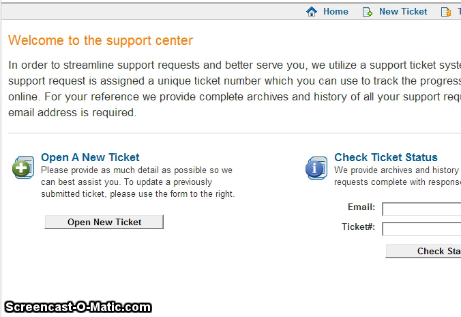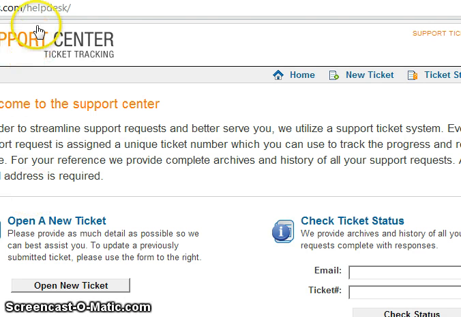But whenever I install a new help desk on my websites, I always make sure that it's working correctly. So just open a new ticket. This is under the help desk subdomain. New ticket.